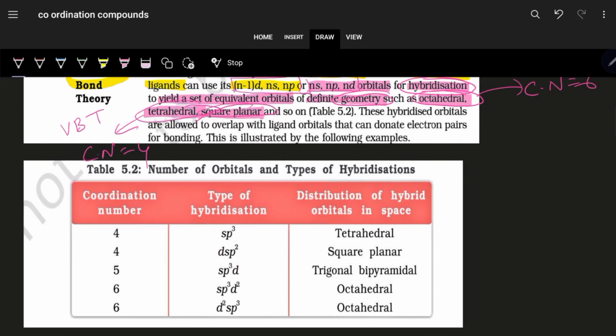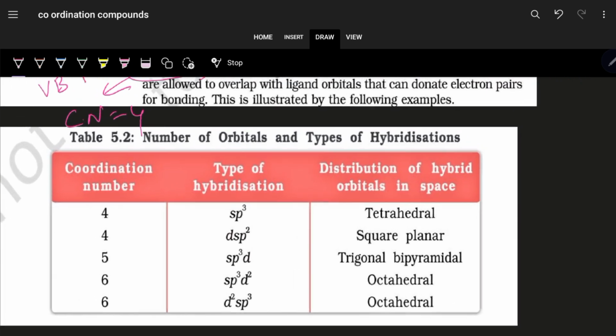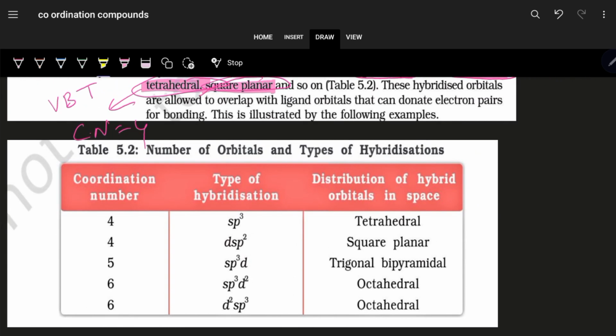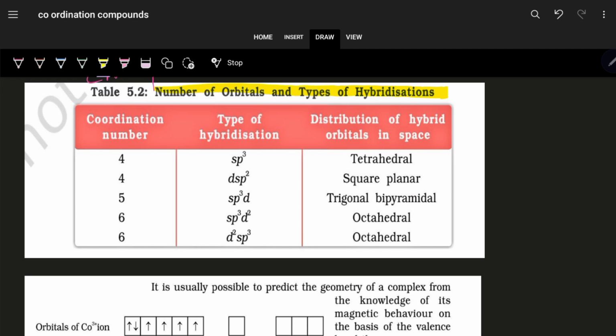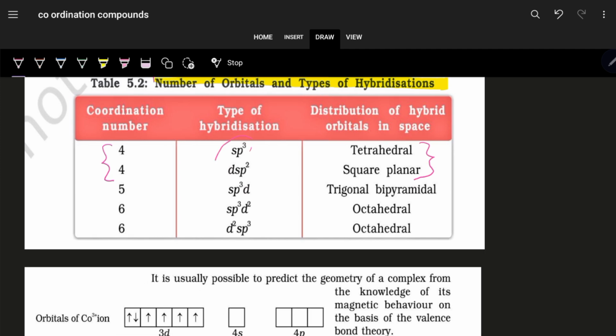But what will be the geometry? That depends on the hybridization state of the hybrid orbitals that are actually overlapping with the ligand orbital. So the number of orbitals and types of hybridization is seen here. In coordination number 4, we can have tetrahedral geometry or square planar depending on the state of hybridization. If it is sp3 hybridization, then it is tetrahedral geometry.